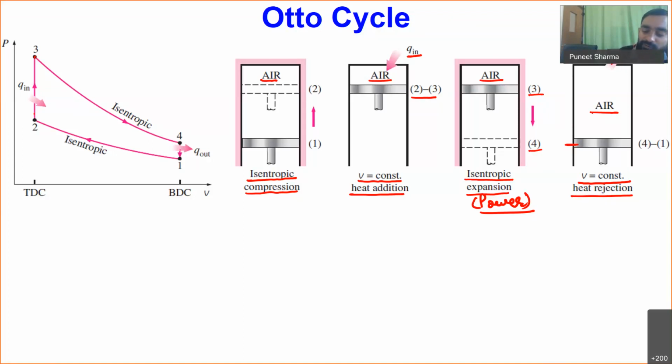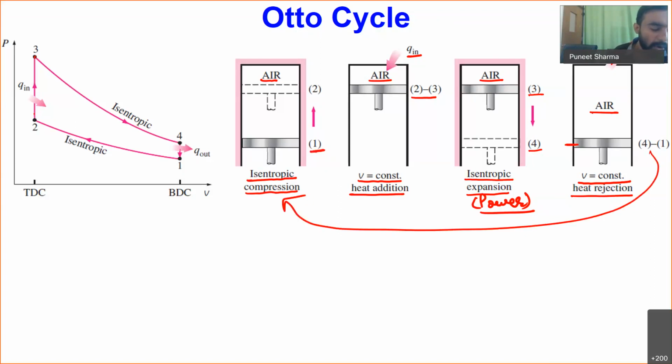This Q out will be going out, and it is equivalent to the heat which would have been lost if the exhaust gases were going out. So I can represent 4 to 1 as a constant volume heat rejection process. Once again, we will control this amount of Q out such that we reach our initial thermodynamic state, state number 1. And after point number 4, I can go back to my starting point.